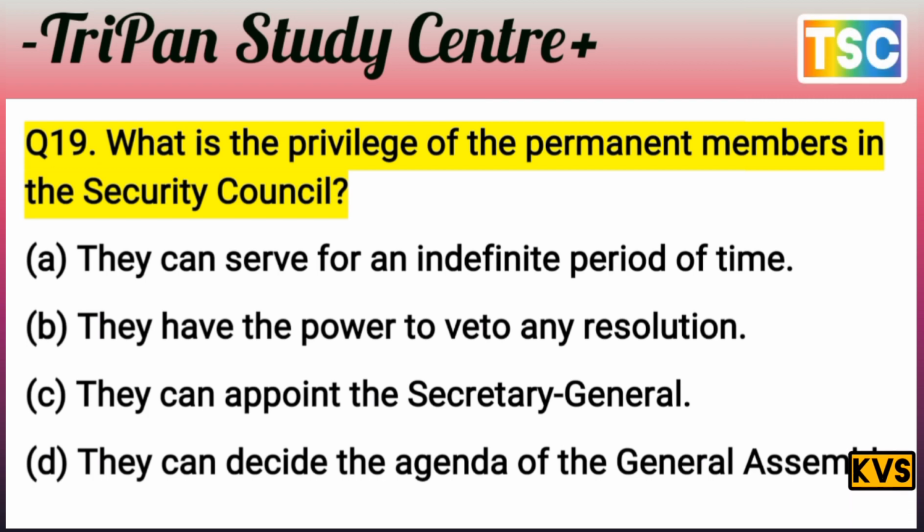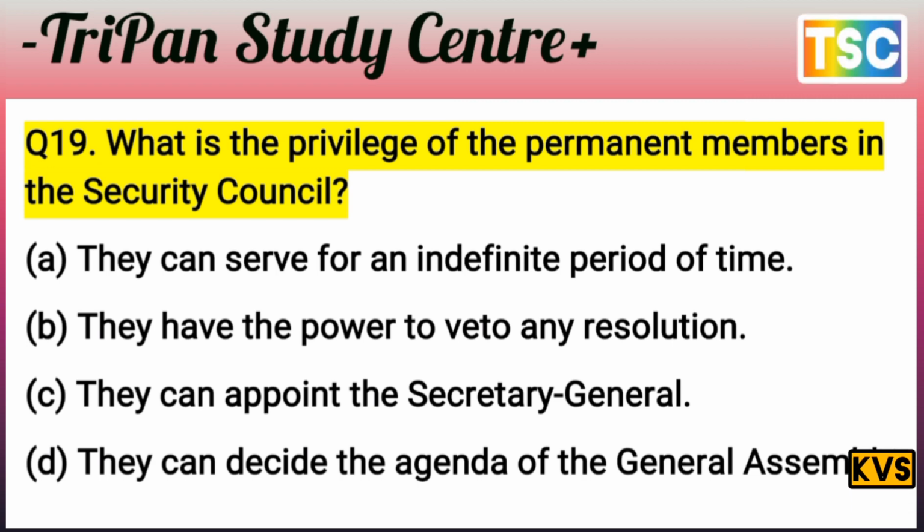Did you understand the question? What is the privilege of the permanent members in the Security Council? If you selected they can serve for an undefined period of time, that's wrong. If you selected they can appoint the Secretary General, that is wrong.